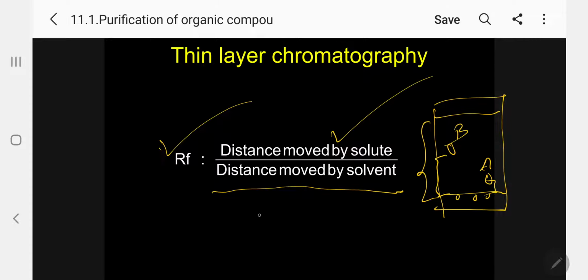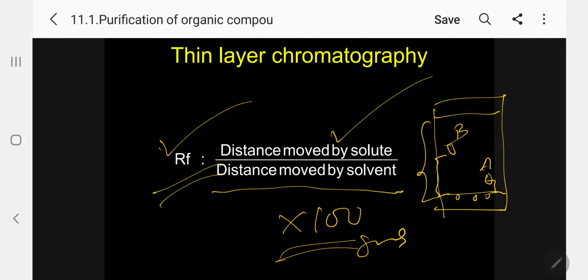Always this will be a fraction, so it should be multiplied by 100 to get whole numbers. Normally in the literature, the whole number will be reported at a particular temperature. So that is the Rf value. Rf is characteristic of any compound. Kindly follow. In the same way for A, we measure the distance moved by solute A divided by the distance moved by the solvent, which again will give the Rf of this one. So kindly follow.